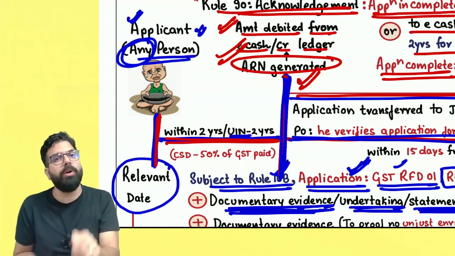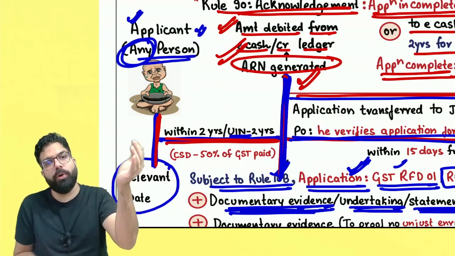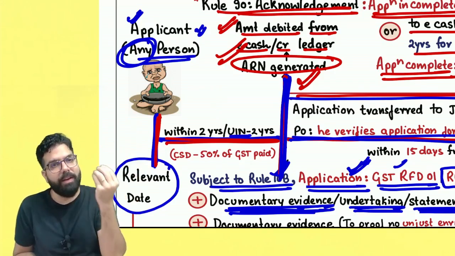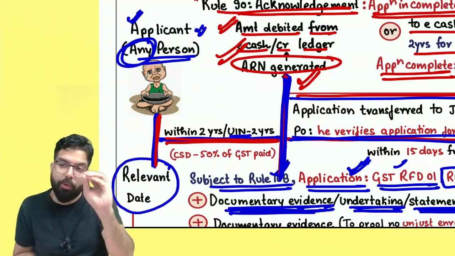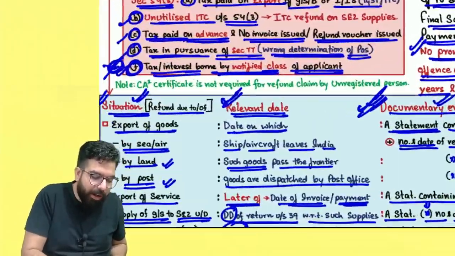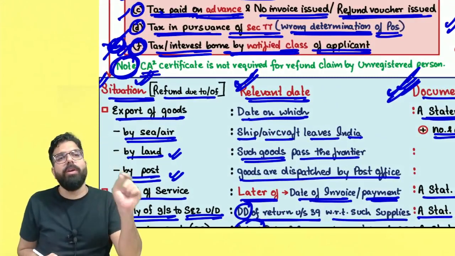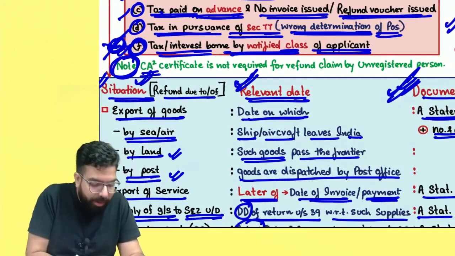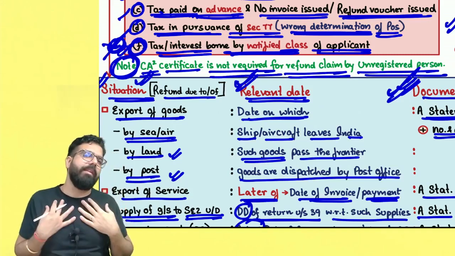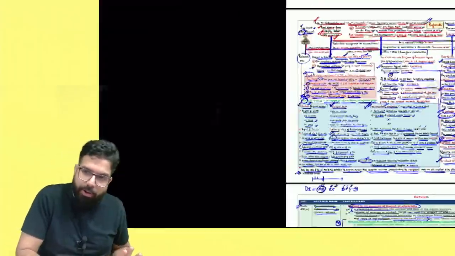But now in the GST portal, they have built the functionality wherein you can generate one user ID. Basically, you can register yourself as an unregistered person just to apply for refund, and you can claim a refund. Now, if I am an unregistered person applying for refund, the first amendment is that a chartered accountant or cost accountant certificate is not required for a refund claim made by an unregistered person. Government is telling that if an unregistered person is applying for refund, he does not have to submit a chartered accountant or cost accountant certificate.